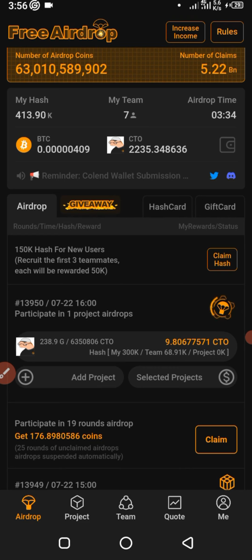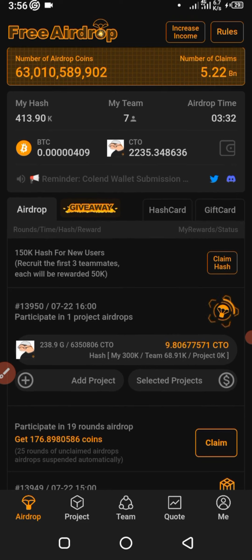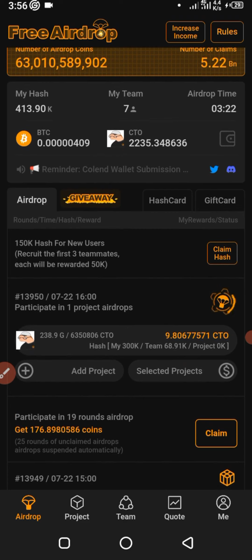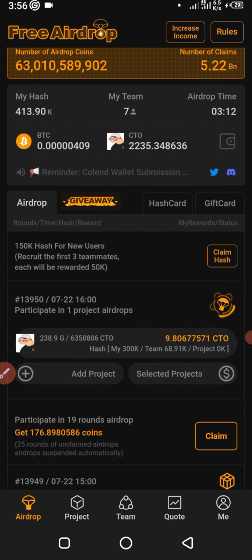All you have to do is choose whichever projects you are interested in. At every point in time, there are always one or two projects that you can choose from. So all you have to do is choose the project that you're interested in getting the airdrop from, and the system will run one round. That's each round of airdropping, for an hour. Thereafter you can come at a convenient time to claim your airdrop, and that's it.